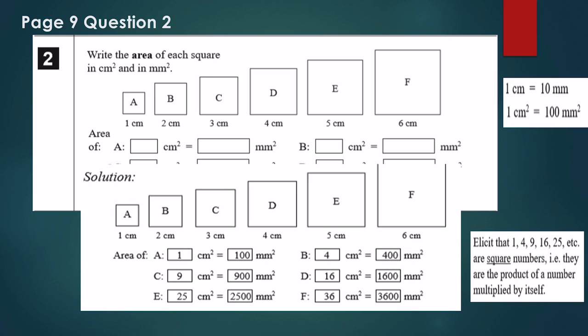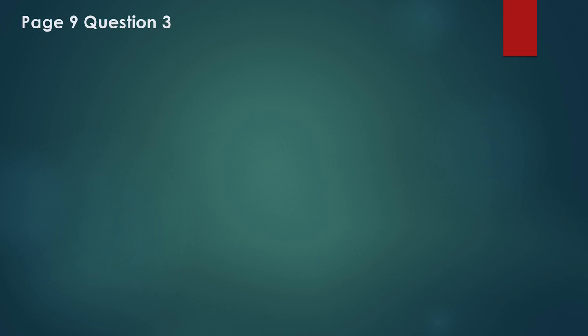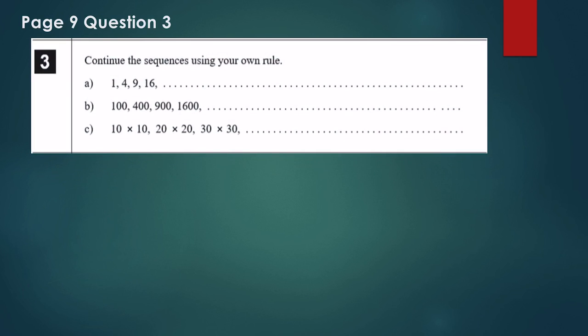That's question 2. It was quite simple too. We can move to question 3 now. Continue the sequence using your own rule. 1, 4, 9, 16. We were just talking about square numbers.